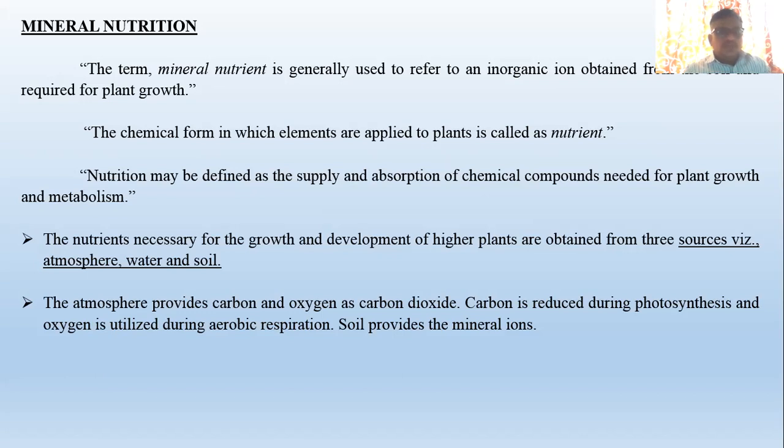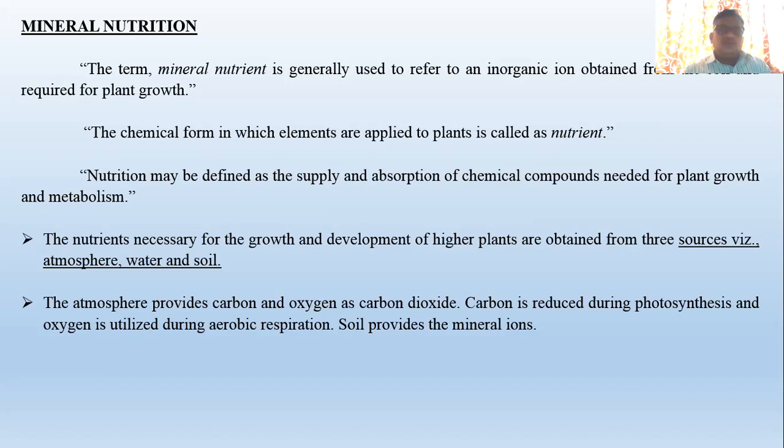The nutrients necessary for the growth and development of higher plants are obtained from three sources, that is atmosphere, water and soil. The atmosphere provides carbon and oxygen as carbon dioxide. From the atmosphere plants are able to absorb this carbon dioxide, out of which carbon is reduced during photosynthesis.